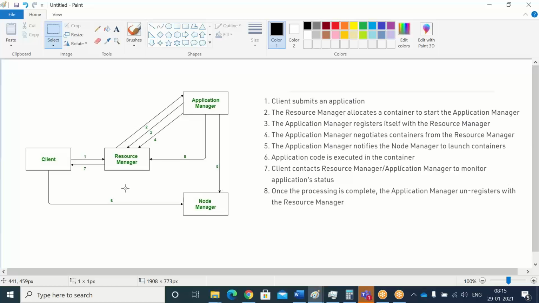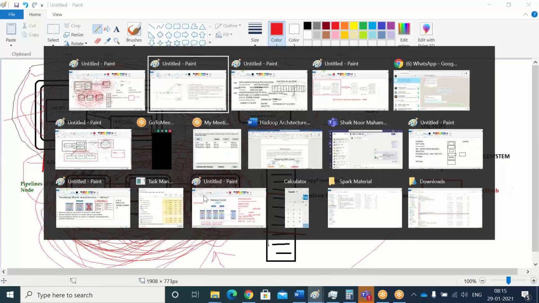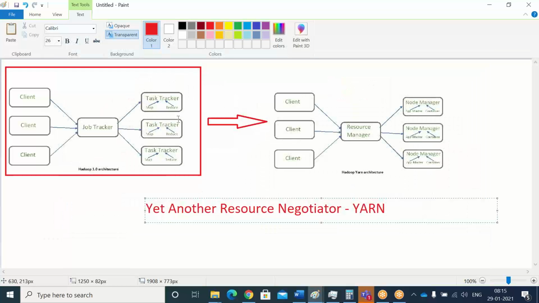Job tracker, task tracker, MapReduce map and reduce tasks, all those things have been replaced by YARN, which means the resource manager, node manager and application manager. Previously we were using the task trackers and all. This has been replaced by the resource manager, node manager, application manager. Once you install the Cloudera software, I can show you.